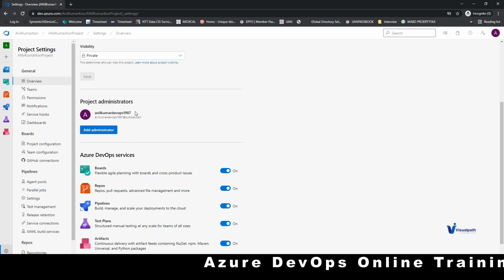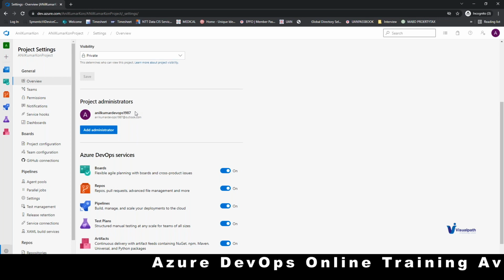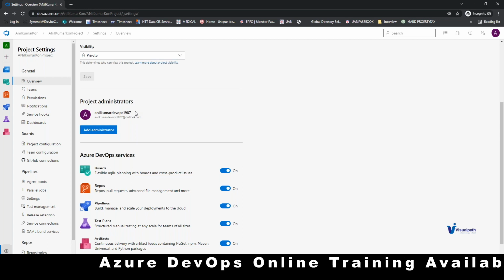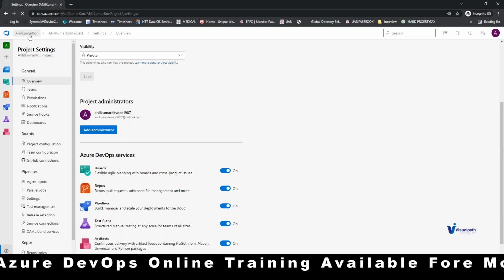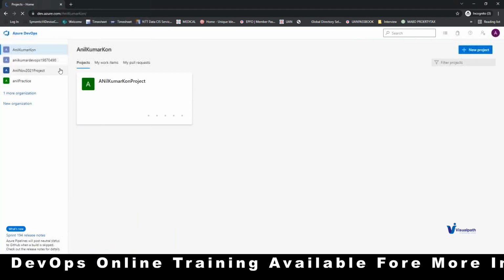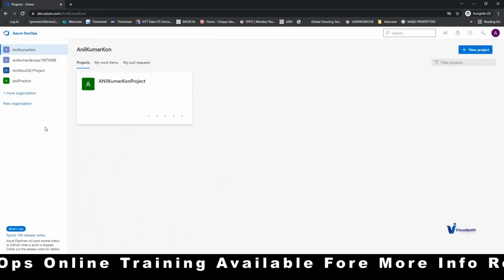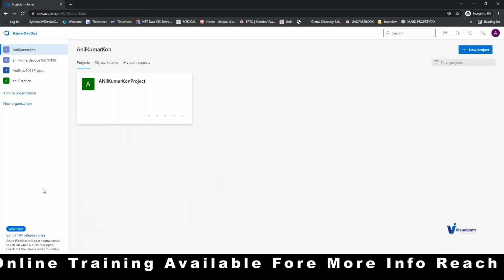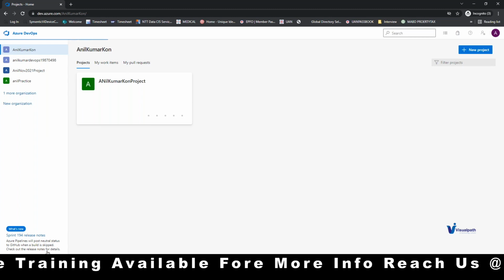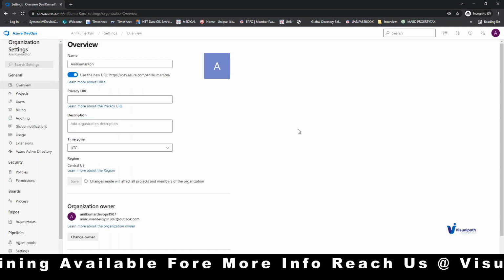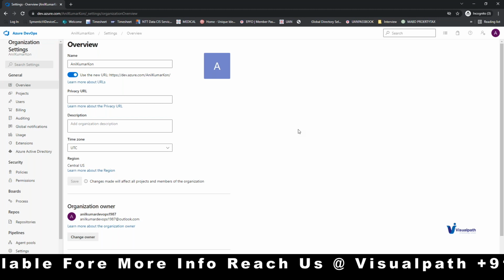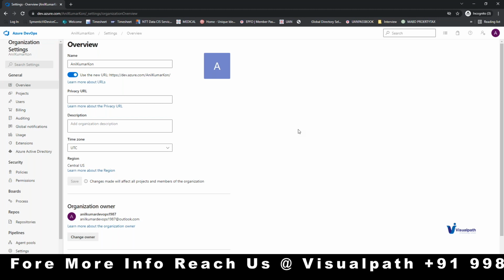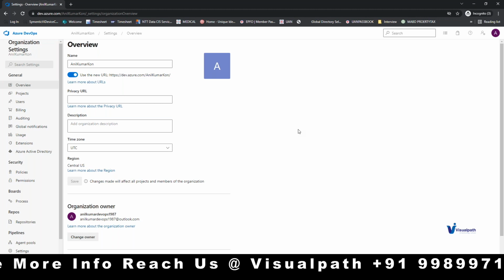In the similar way, if you want to find the owner for the ADO, then go back to the ADO, please, and then go to the organization settings at the left down. Organization owner is different, project administrator is different.